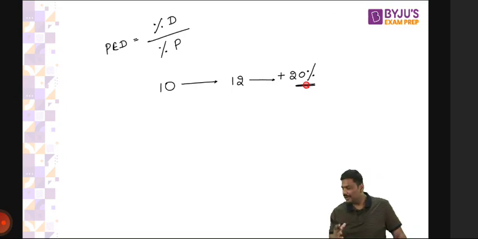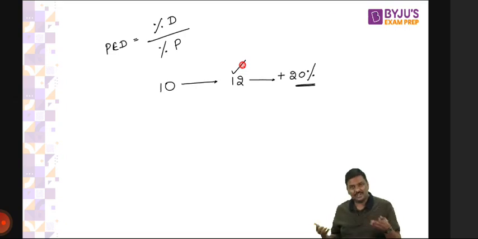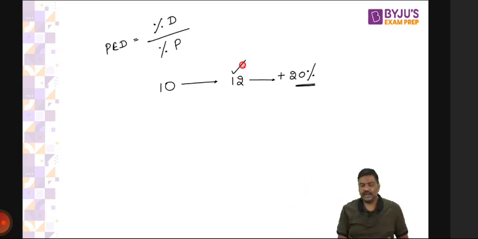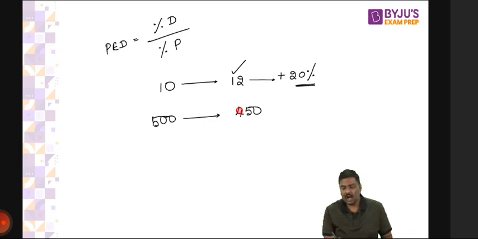A simple question to you. If the price of the product has gone up like this, what should happen to demand? Should the demand also go up? Of course not. I'm talking about normal goods here. Don't worry about a Veblen good, etc. Focus normally. Demand was, say, 500 units in the market. Now imagine the demand has fallen down to 450 units. Of course, it should fall. How much is the change in the demand? Minus 10%.